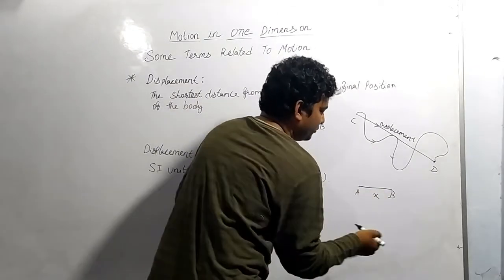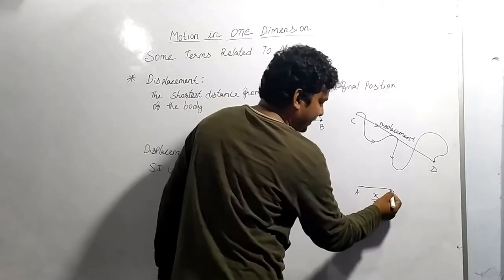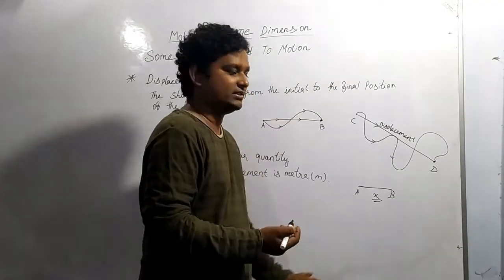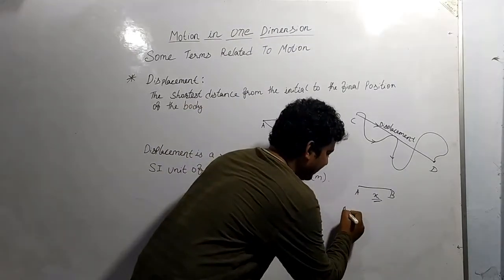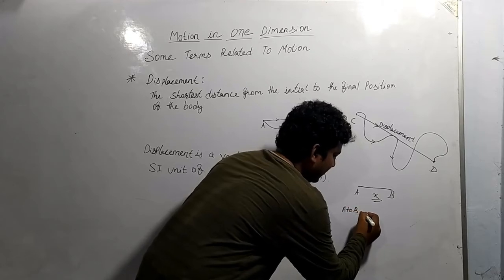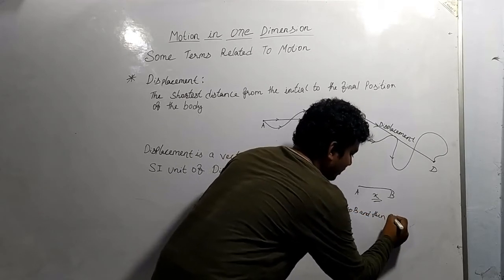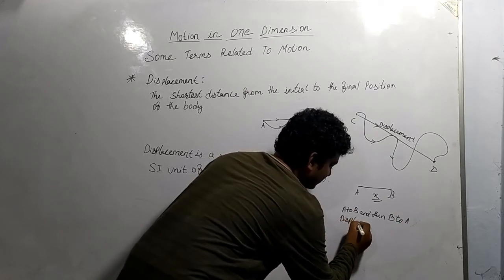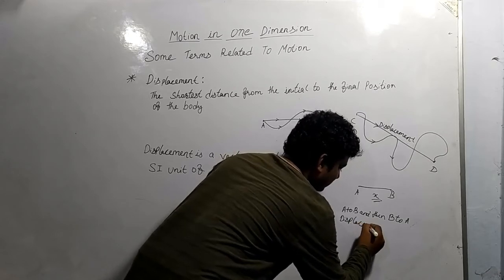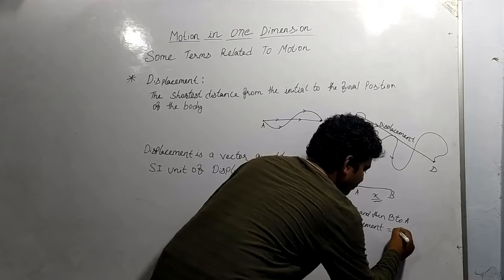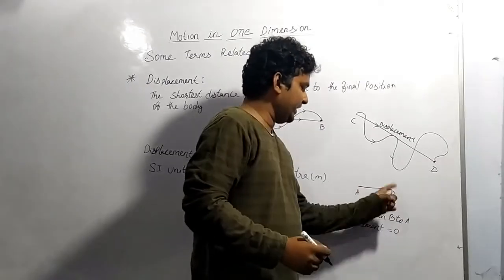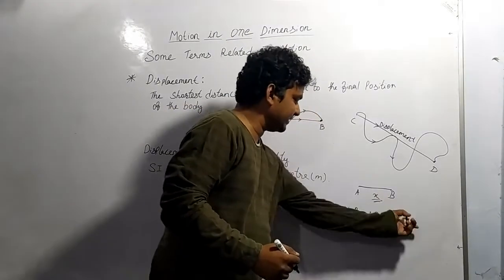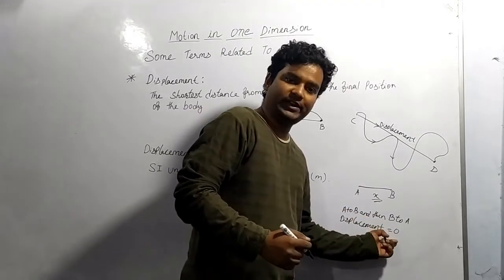So A to B, then suppose the object travels x meter. If anyone goes from point A to point B and again from B to A it returns, then when the object is going A to B and then B to A, here the displacement equals 0. Earlier when it was going from A to B, the displacement was x meter, but when the object goes from A to B and then from B to A, it is returning to the same position, then we say the displacement over here is 0.